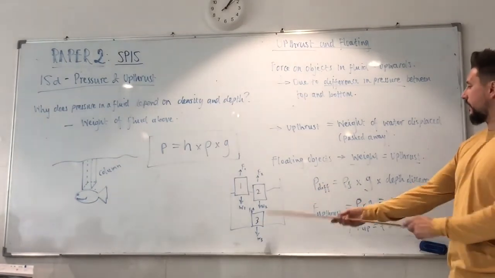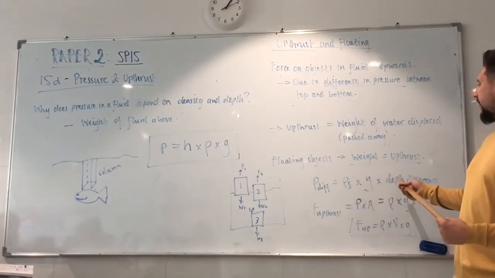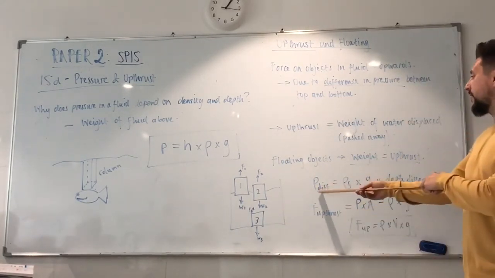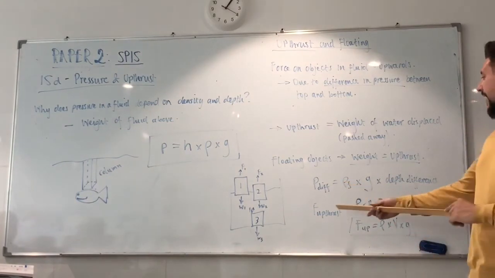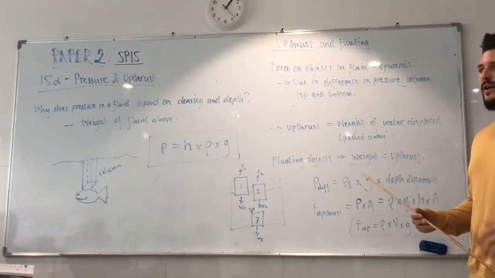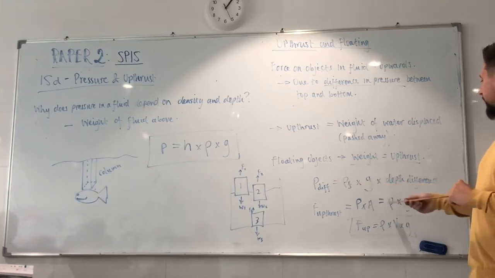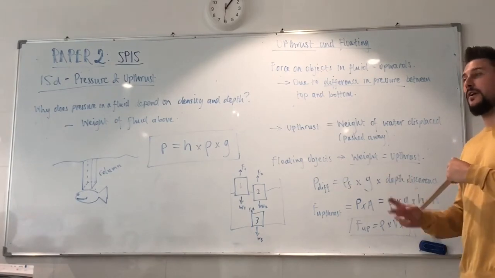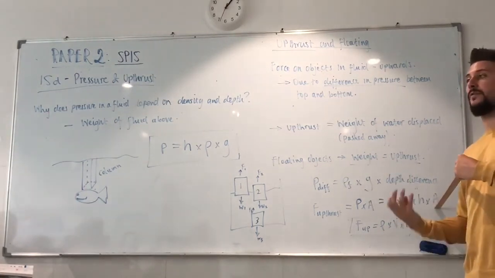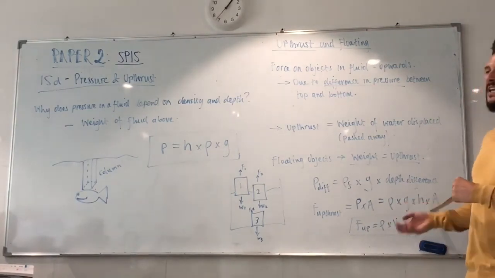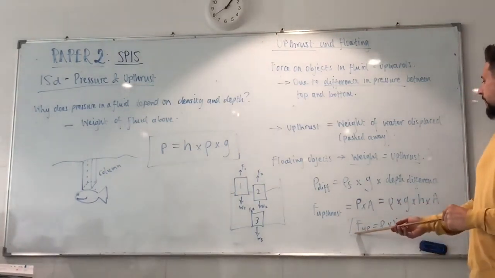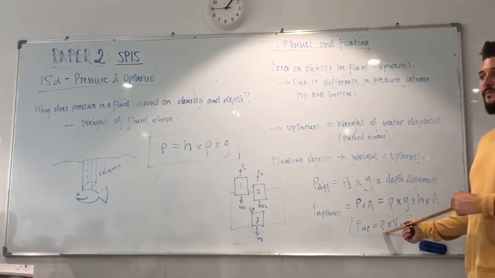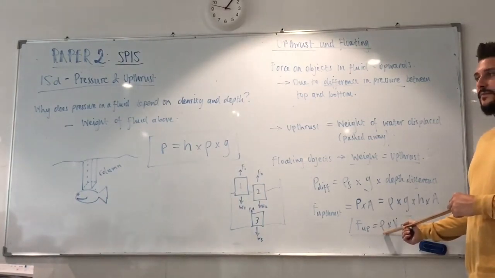So the pressure difference on this block is the density of fluid, gravitational field strength, and the height or depth difference between top and bottom. Okay? If I want to turn that pressure difference into an upthrust force, then I use F equals P times A, pressure times area, and that is the density of fluid, gravitational field strength, times the height of object or depth difference, and then multiplied by the area of the bottom of the object. And if I put height times area together, that's a volume. So the upthrust force on an object is density of fluid times volume times G. Okay? And that's it.